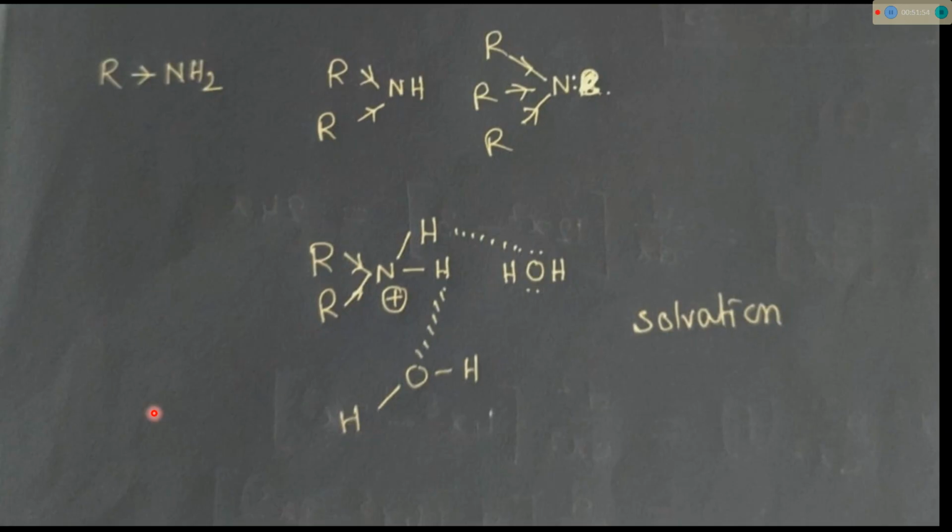So by solvent effect, see here three hydrogens, lots of hydrogen bonding, greater stability. Two hydrogen bonds, two R groups. In this case, two R groups means lots of electron donation, and two hydrogen bonds means moderate. Among these three, moderate hydrogen bonding, two hydrogen bonds. So this molecule will become more stable. This molecule will become more basic among these two, because there are two R groups, electron donation, conjugate acid, two hydrogen bonds, more stable, meaning more basic.